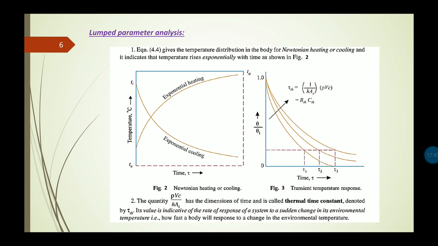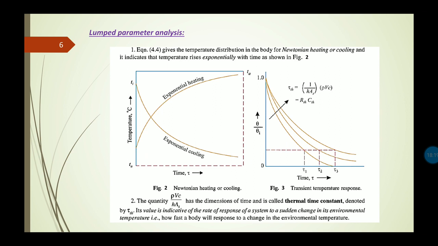It is denoted by tau th. Its value is indicative of the rate of response of a system to a sudden change in its environmental temperature, that is how fast a body will respond to a change in the environmental temperature. So this is the physical significance of the thermal time constant. It represents how fast a body will be responsive to a change in the environmental temperature.